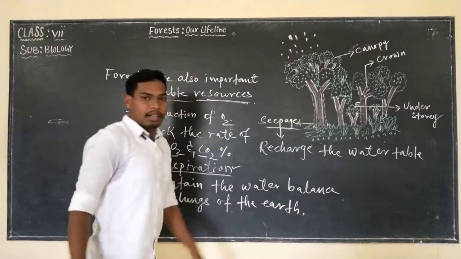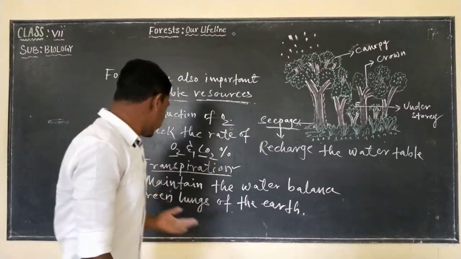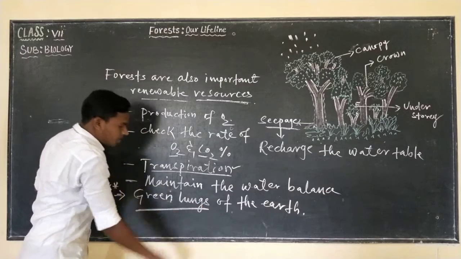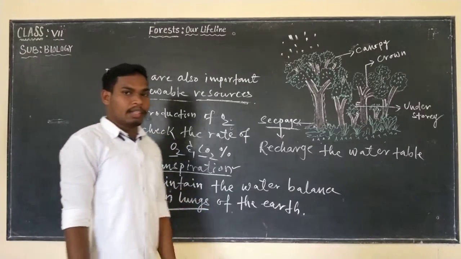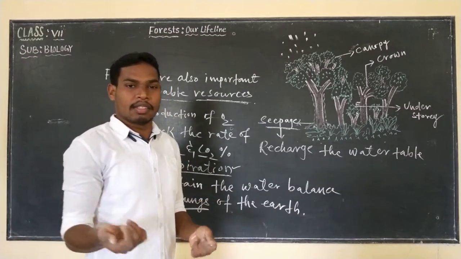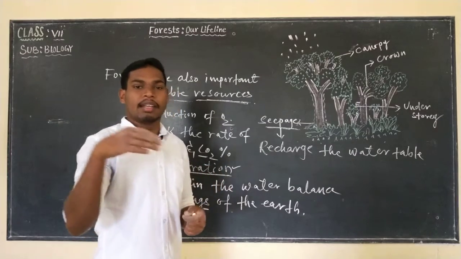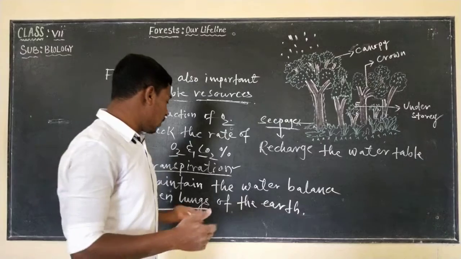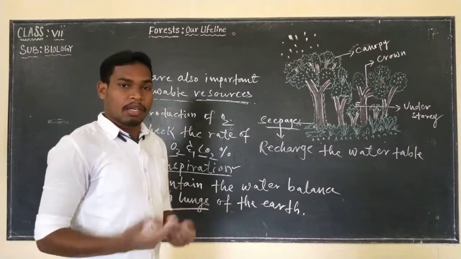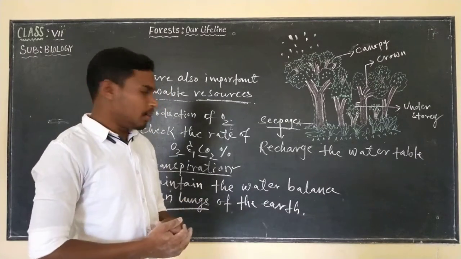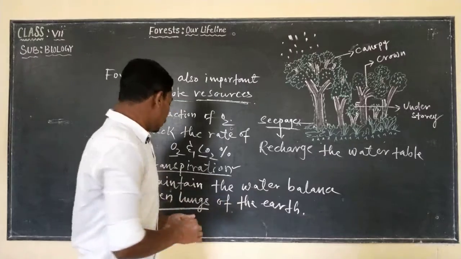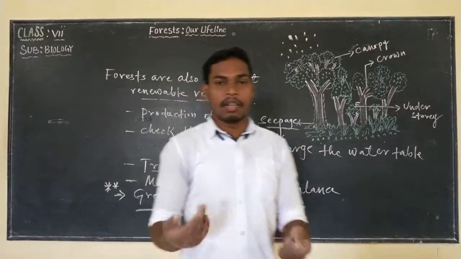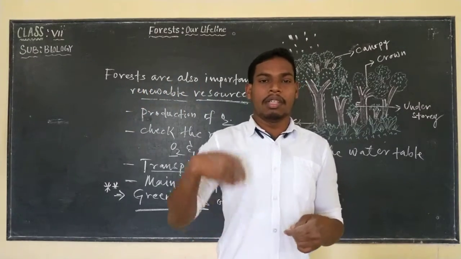As they are involved in exchange of gases, they are known as green lungs of the earth. They provide oxygen that is very essential for our survival, and they take the poisonous gas known as carbon dioxide. So they are very useful to human beings as well as the animals that are present on the earth. So this is today's introduction. We will continue in the next class.